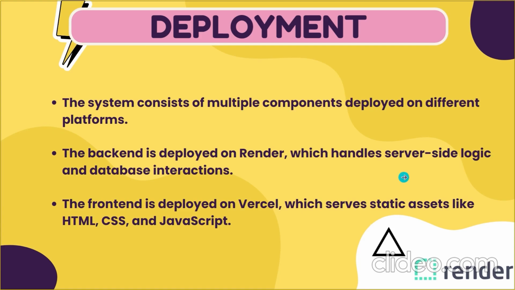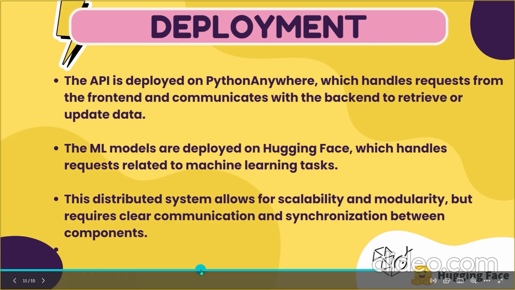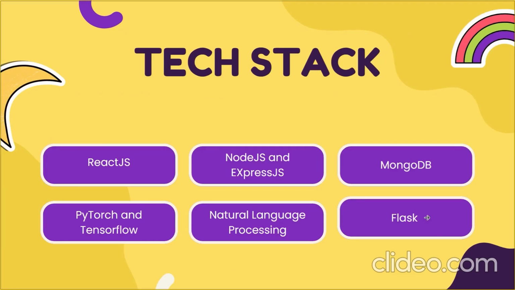Moving forward, we are using PythonAnywhere to deploy our API, from where the data is fetched in the front end, and the machine learning model is deployed on Hugging Face. These different components combined together are the building blocks of our website. This distributed system allows for scalability and modularity, but requires clear communication and synchronization between the components.